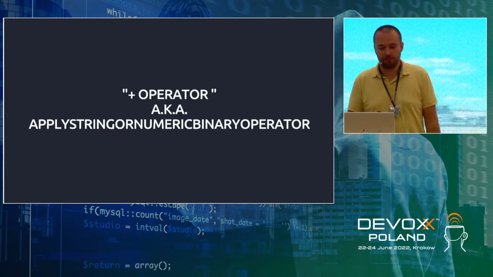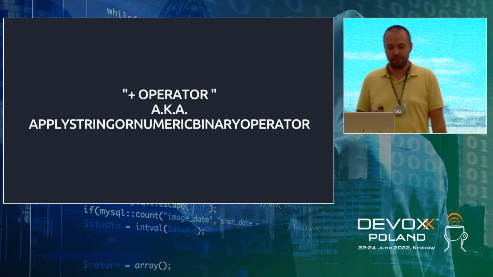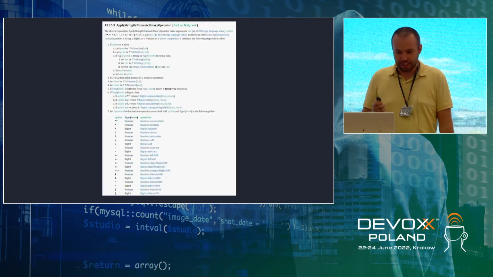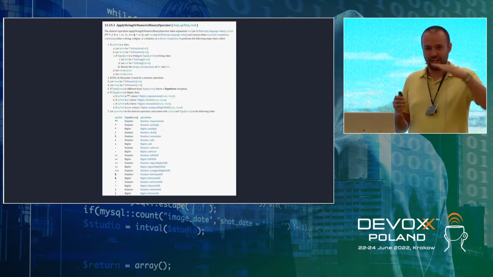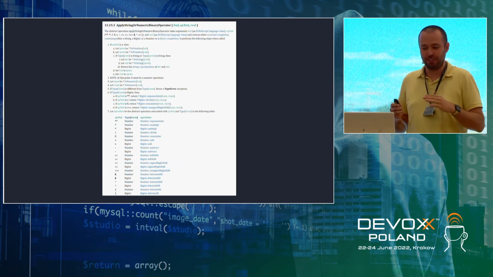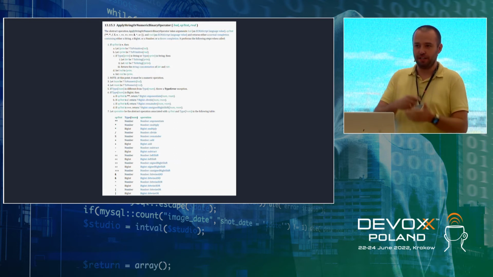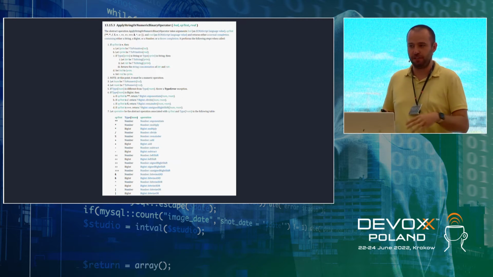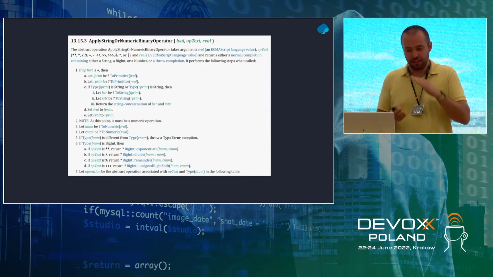And how does the plus operator work in JavaScript? You can find it in the documentation under this name, apply string or numeric binary operator. And this is the algorithm behind it. Half of it is the different operators you can put, because the same algorithm is used not only for addition, but also for subtraction, division, multiplication, and so on. So this is, let's call it, a shorter version.